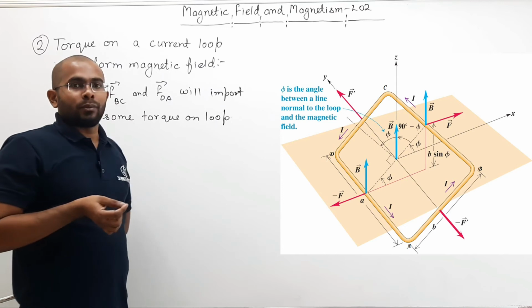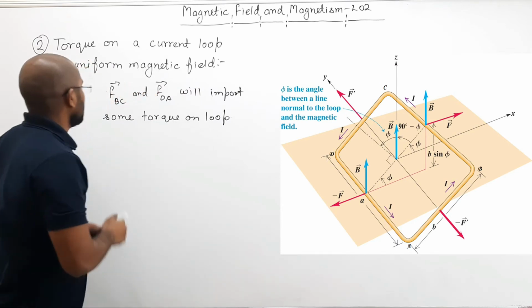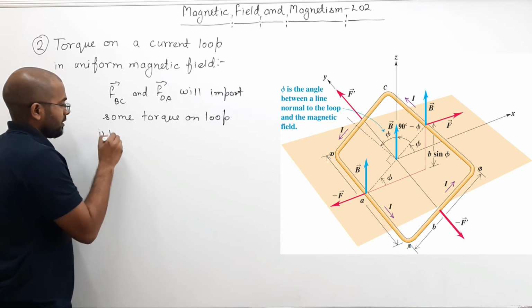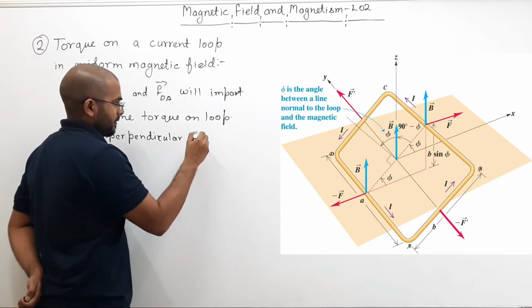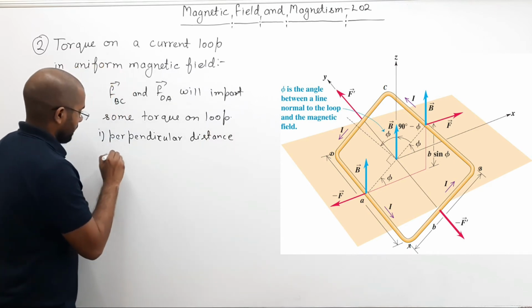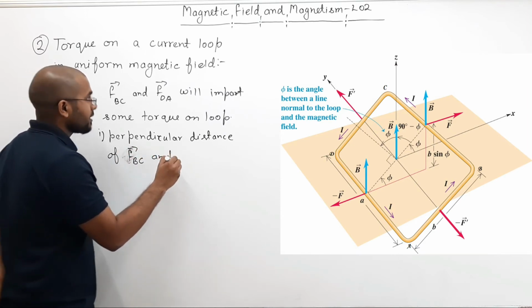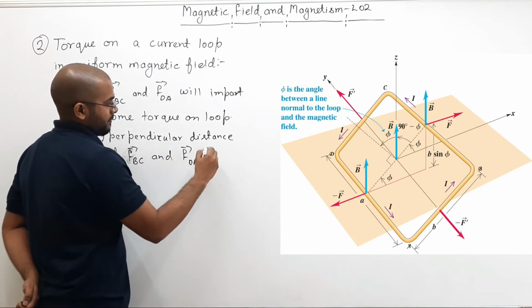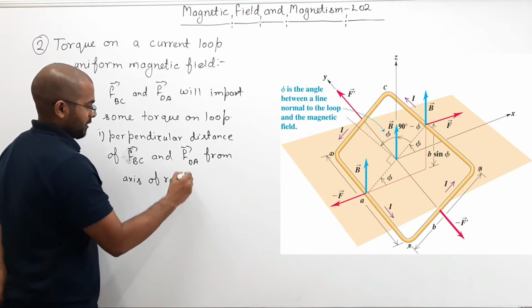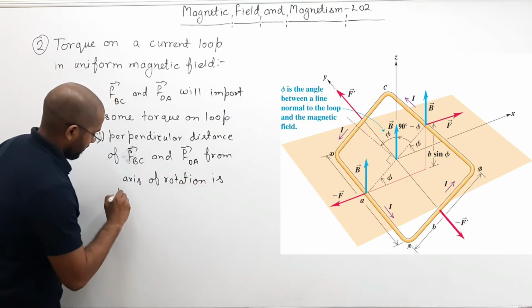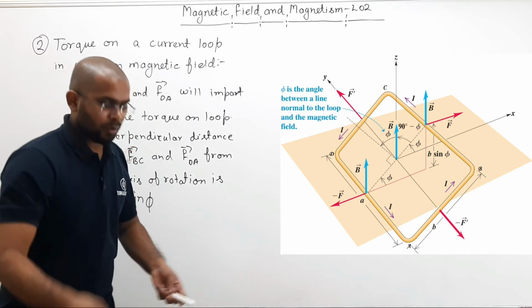Now since the distance is B by 2 and it is rotated by phi angle, if you pay attention, the perpendicular distance of force FBC and FDA from the axis of rotation is B by 2 sine of phi, where phi is the angle by which I rotated my plane.